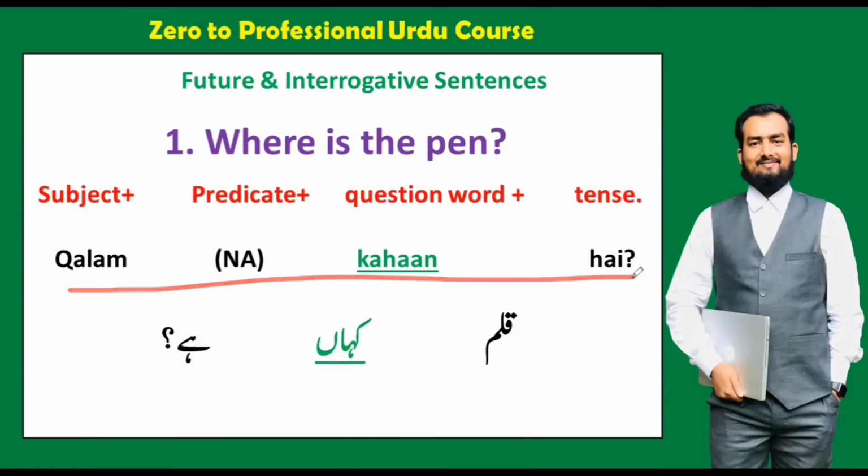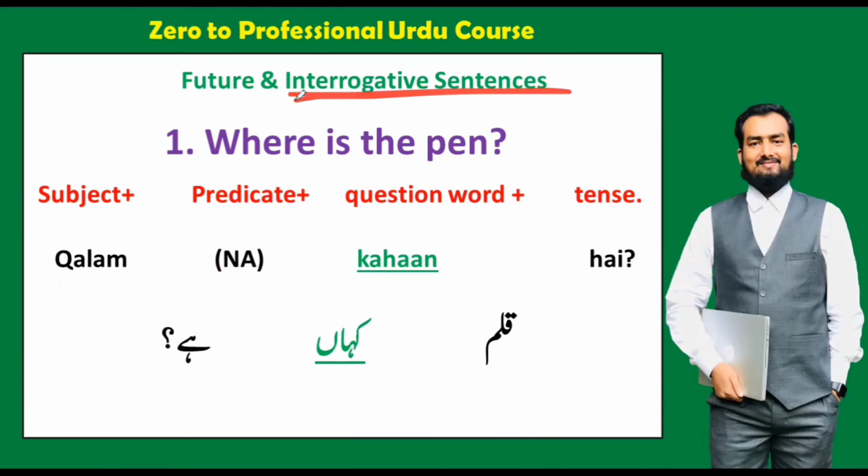You can see here that we have written future, but the sentence is in present. Why? Because we are practicing interrogative sentences, and not all interrogative sentences are in future only; we can also use them in present or past. That is why we are practicing the structure. The lesson was about future and interrogative sentences, and that is why we have written this. So do not be confused, please.